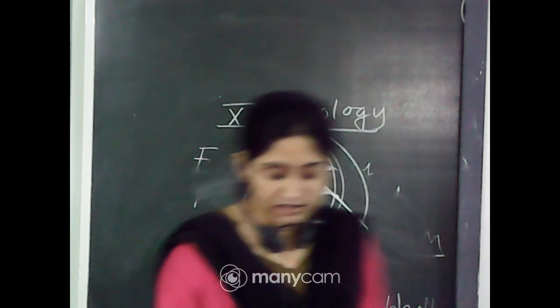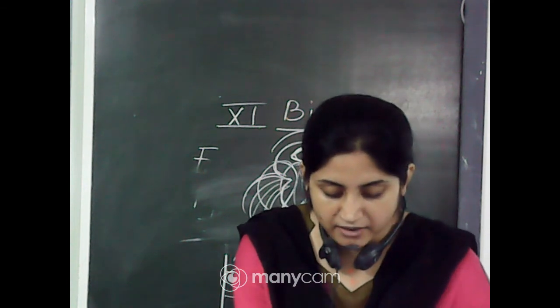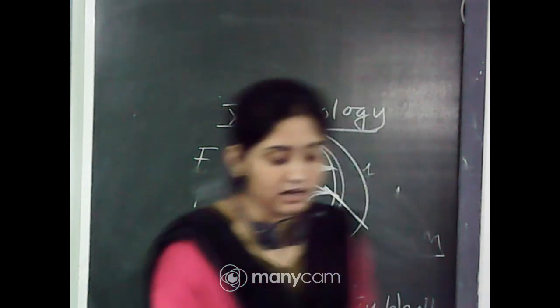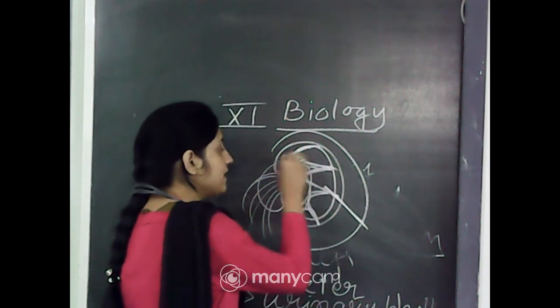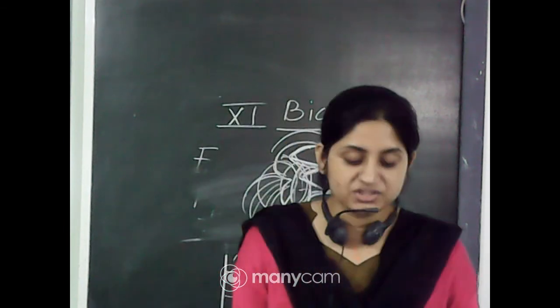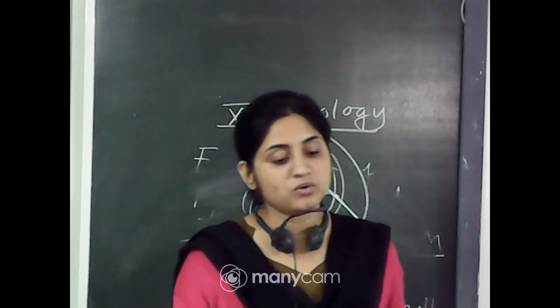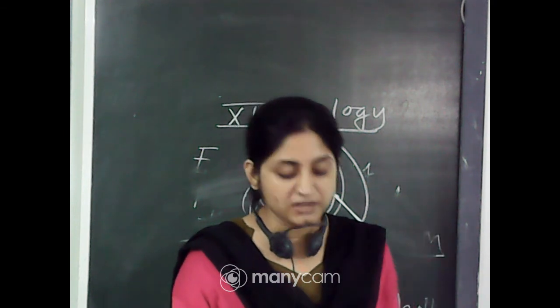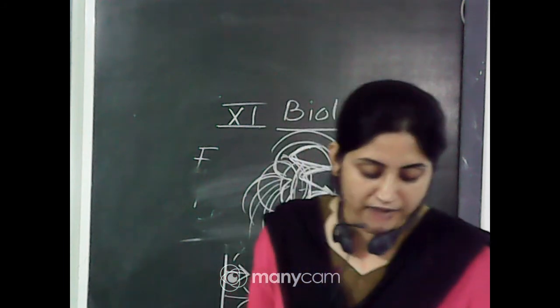The cortex extends between the medullary pyramids as renal columns, called the columns of Bertini. In the cortex region, extending into the medullary region, this is known as the column of Bertini. Each kidney has nearly 1 million nephrons. Each nephron has two parts: the glomerulus and the renal tubule.